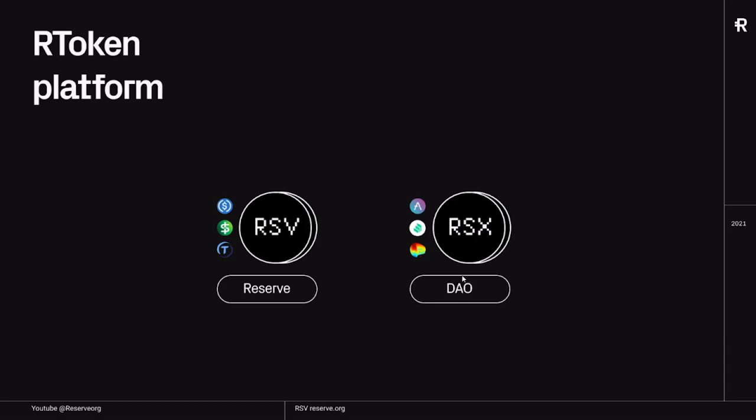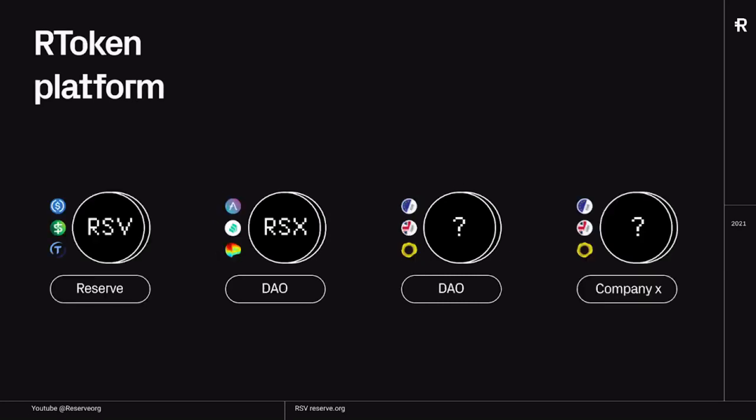And this second currency will be governed by a DAO. And the way we're going to market these two stablecoins is RSV is going to be the checkings account in the Reserve app, and RSX is going to be the savings account in the Reserve app because it generates some yield.